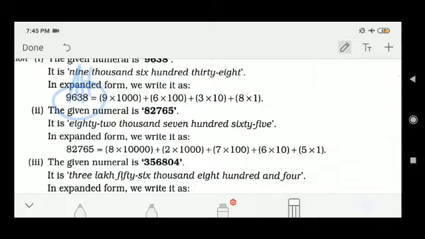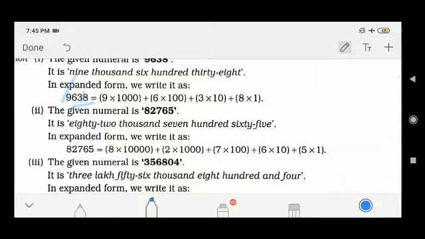One good trick: 9 is there, after 9 three digits are there, so 9 into 1 followed by that number of zeros, 1000. Plus after 6 two digits are there, so 6 into 100. Similarly, after 3 one digit is there, so 3 into 10, and after 8 no digit is there, so 8 into 1. So this is the expansion of 9638.